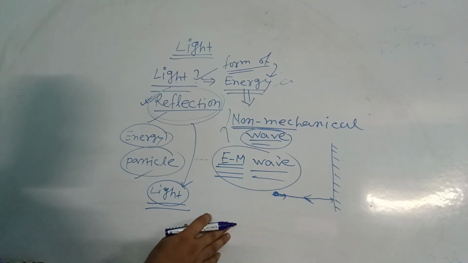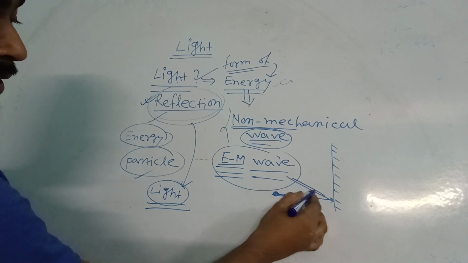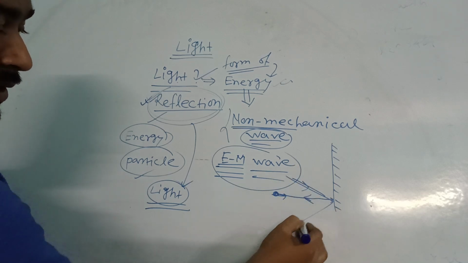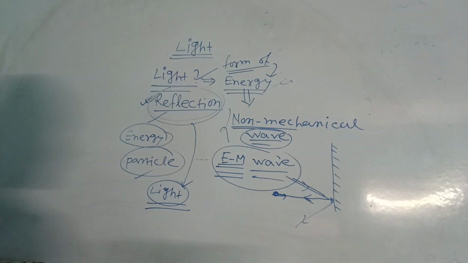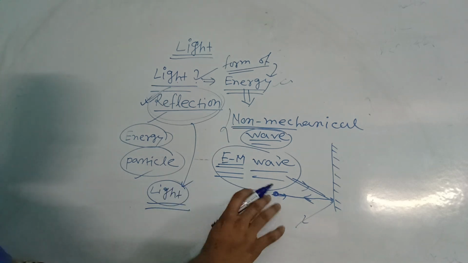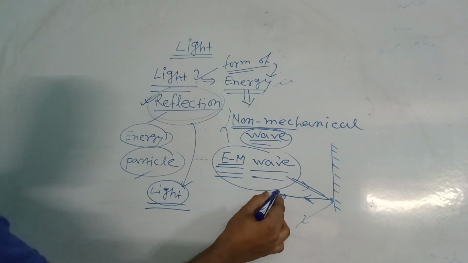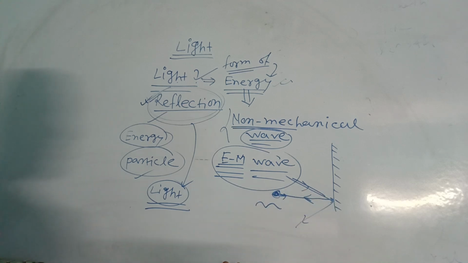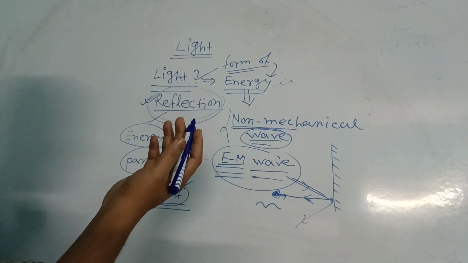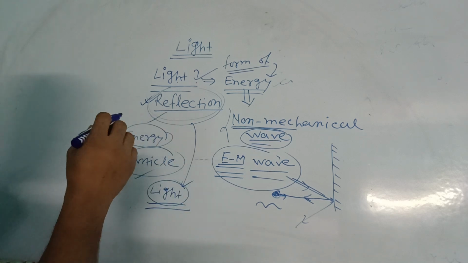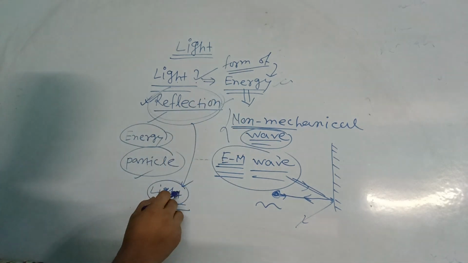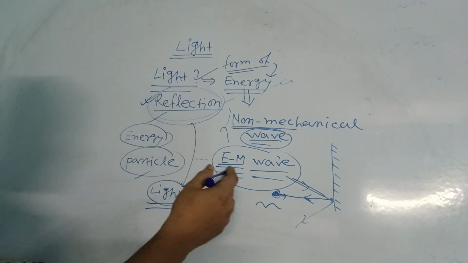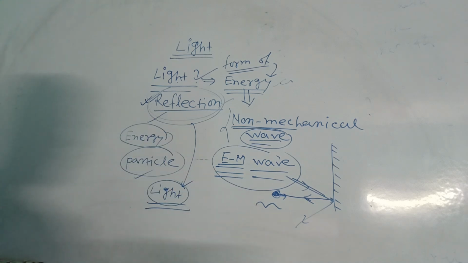If there is some angle, that is, oblique incidence, it will bounce back like this. This is the bouncing back of an object, or of a wave, maybe a sound wave, mechanical or non-mechanical. If we consider particularly reflection of light, then it is bouncing back of light.